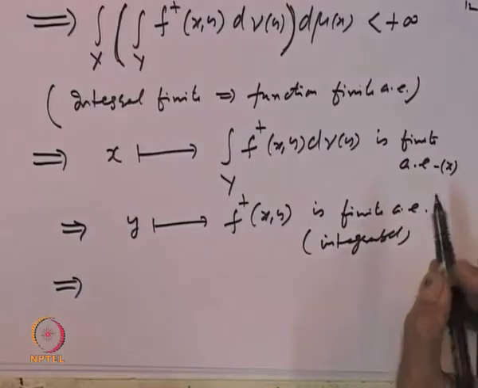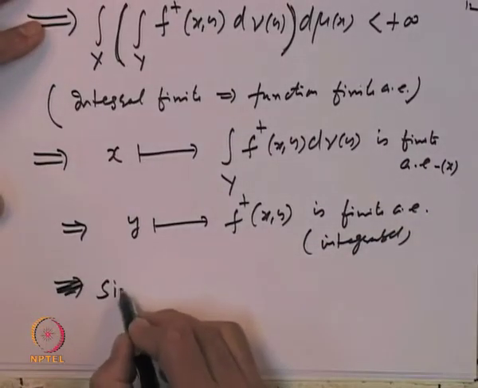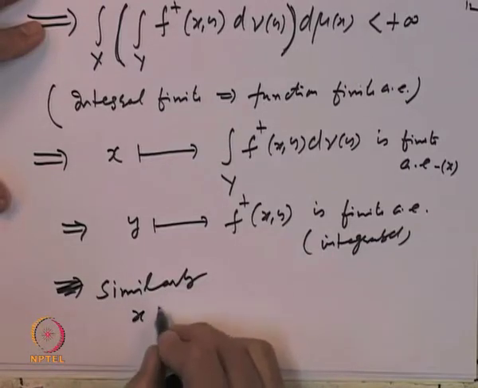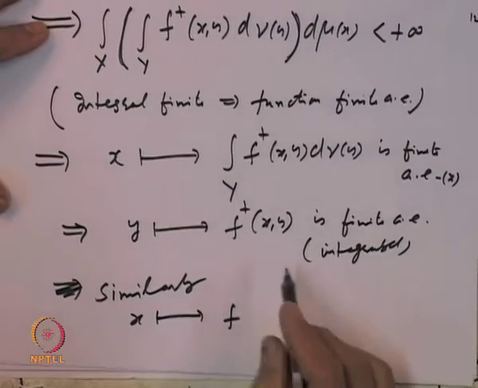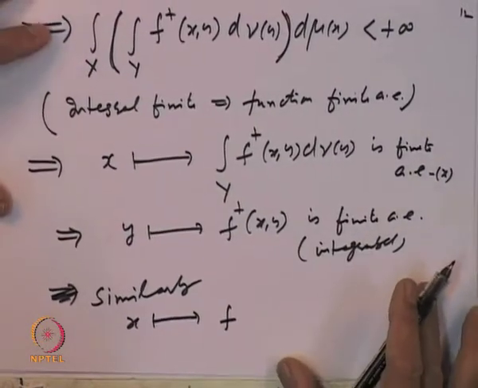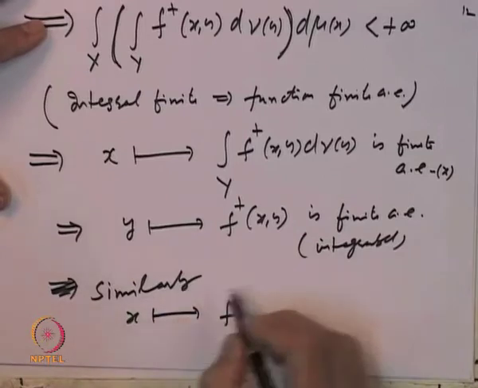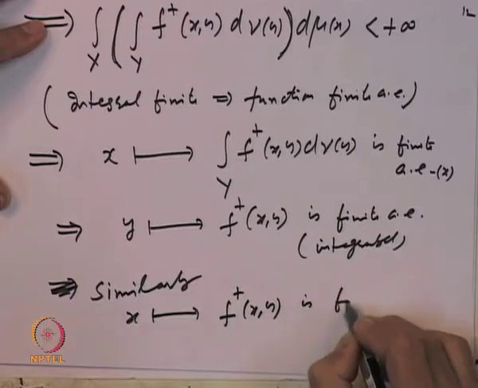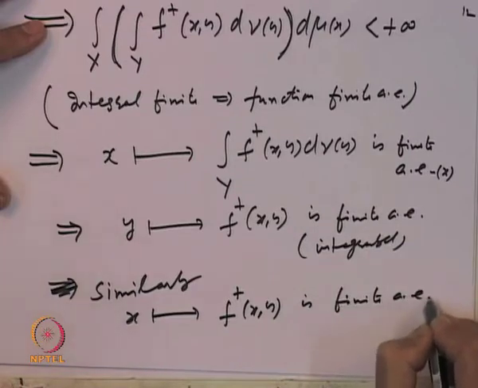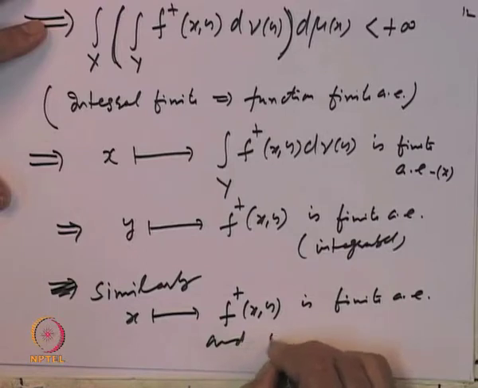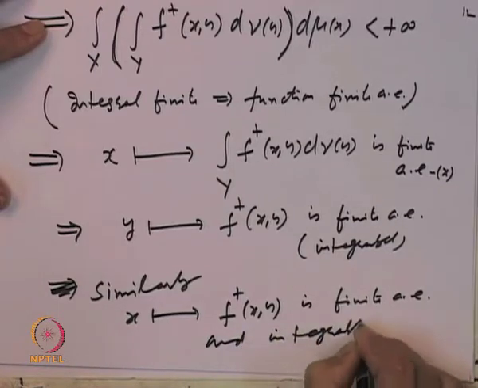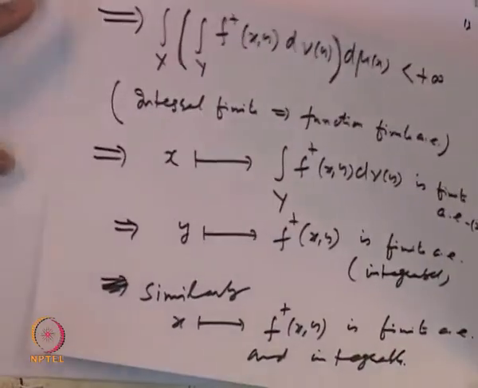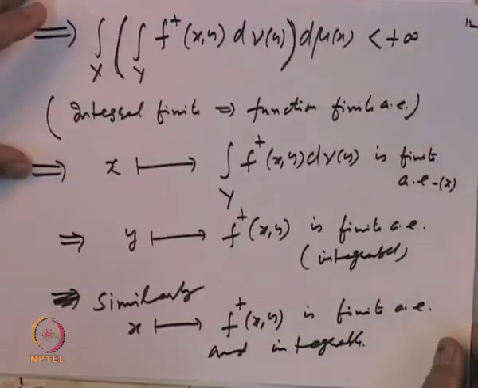So, similarly the function x going to f plus x y is finite almost everywhere and integrable, and similar results hold for f minus.